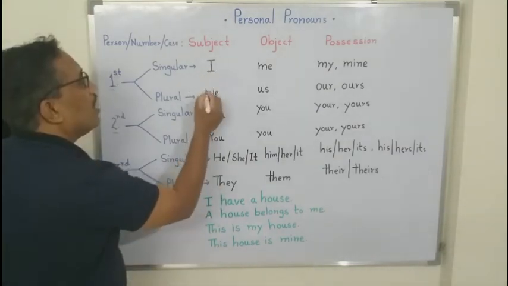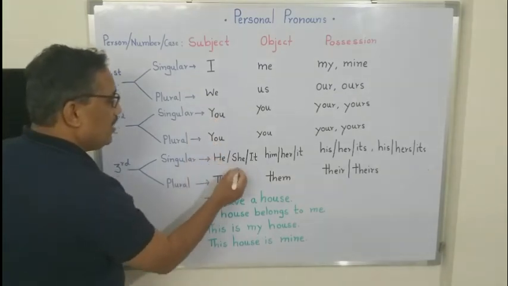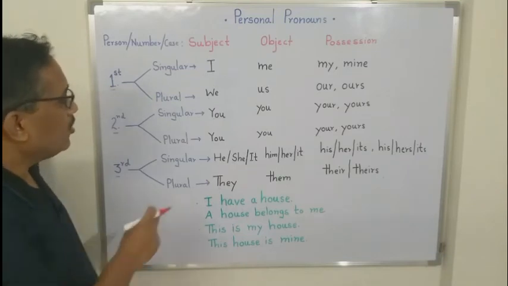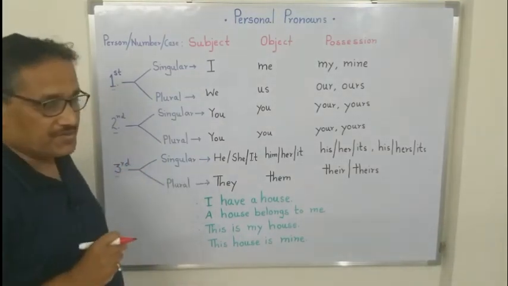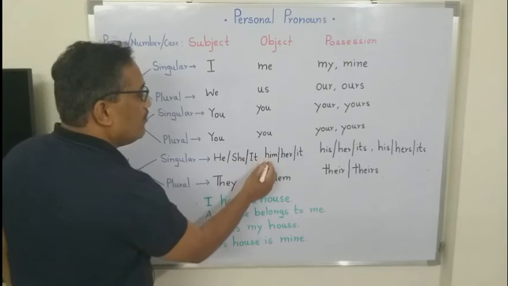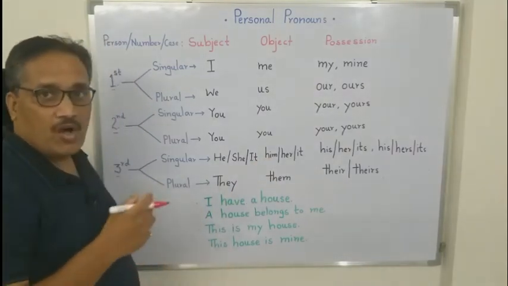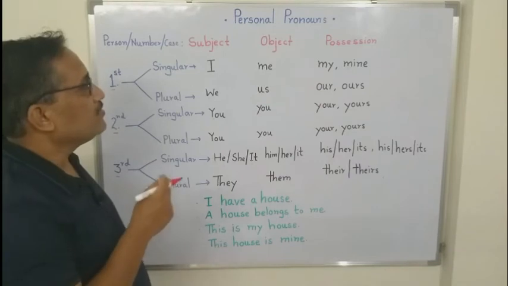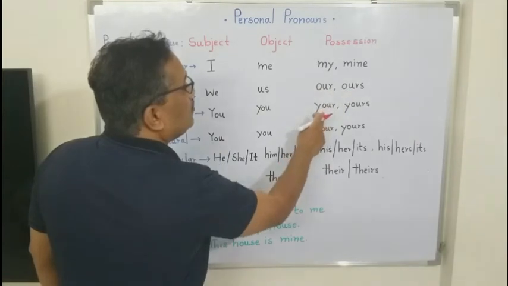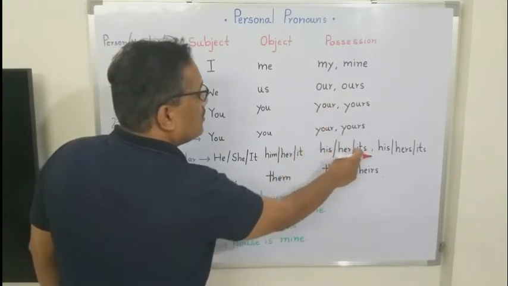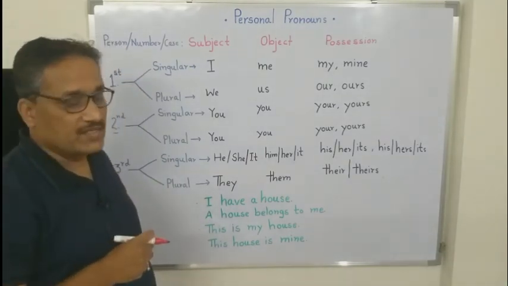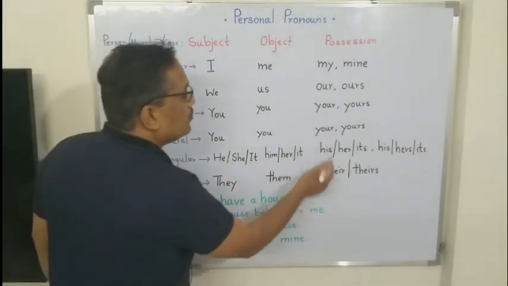Note that the pronouns I, we, you, he, she, it, and they are used as subject in sentences. So all these pronouns are in subjective case. While these pronouns me, us, you, him, them are used as object in sentences, and we say these pronouns are in objective case. The pronouns my, mine, our, ours, your, yours, his, her, hers, its, their, theirs. These pronouns are used to show possession in sentences. So all these pronouns are in possessive case.